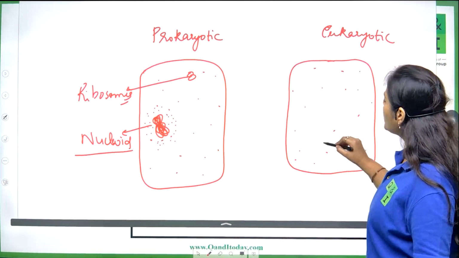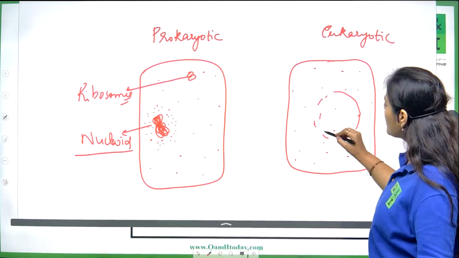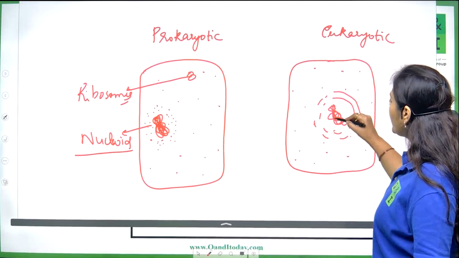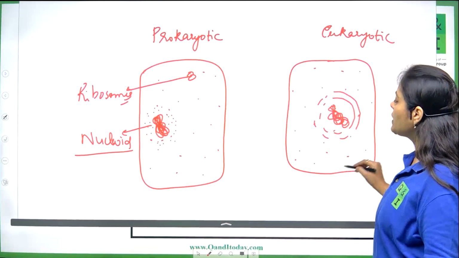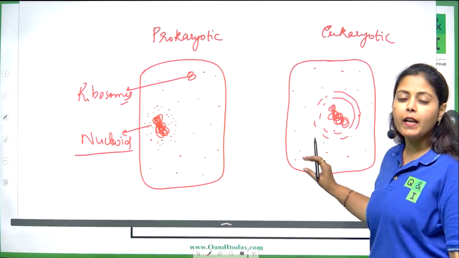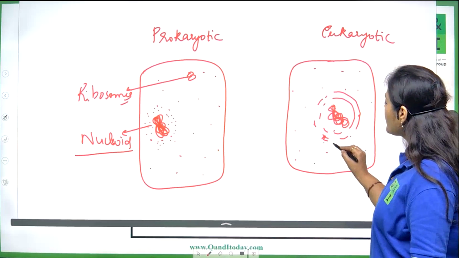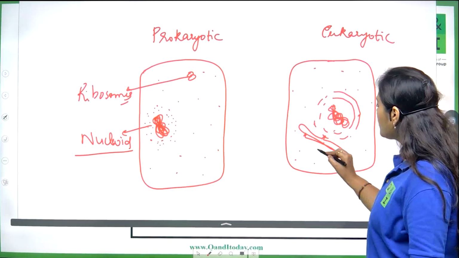Okay, and now this cytoplasm will have a specialized structure which is called the nucleus. Inside this nucleus, your DNA genetic material would be present. Apart from that, you have several other cell organelles present in it. And one such cell organelle which is present in a eukaryotic cell is this, which is called the endoplasmic reticulum.